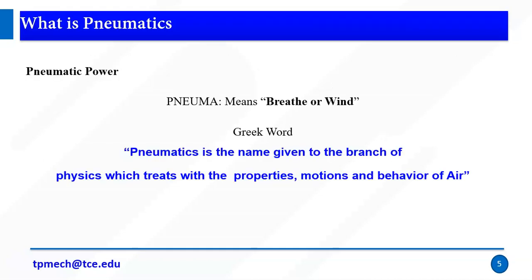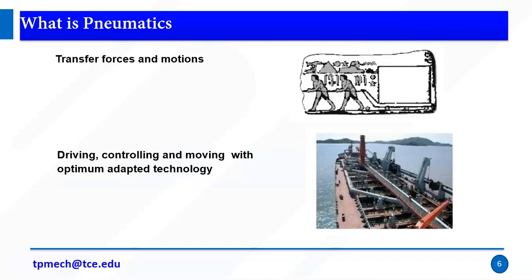Right, pneumo means breath or wind. It's a Greek word. Pneumatics is the branch of physics which treats the properties, motions and behavior of air. It deals with the properties, motions and behavior of air. So with the help of air we can do some process or some mechanical motions. That comes under pneumatics. Pneumo is a Greek word which means breath or wind.